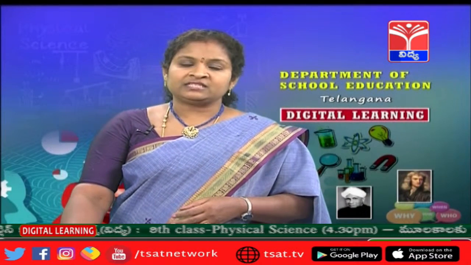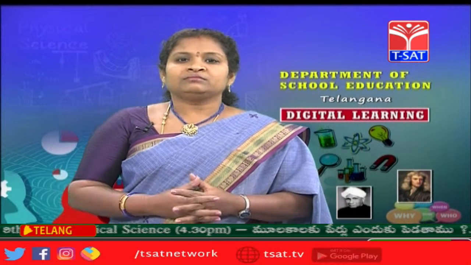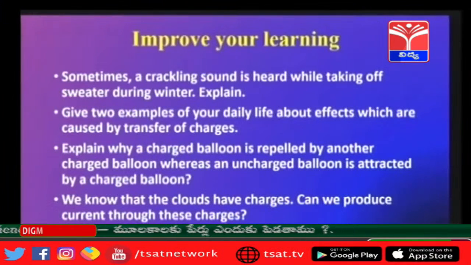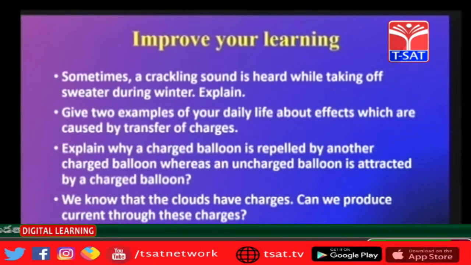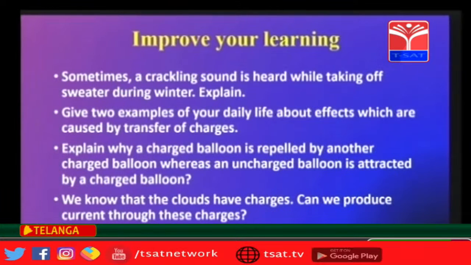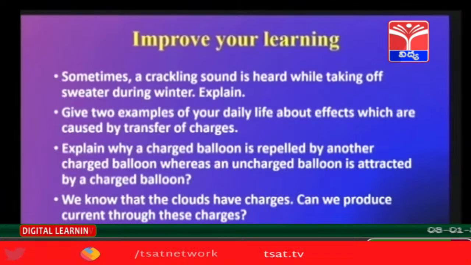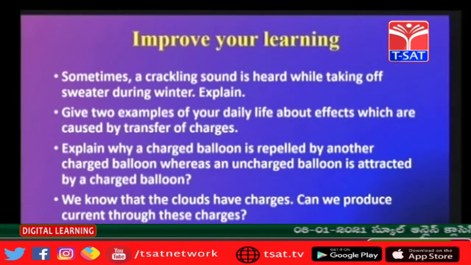Now please answer these questions, children, in Improve Your Learning. Sometimes a crackling sound is heard while taking off a sweater during winter. Explain. Give two examples from your daily life of the effects which are caused by the transfer of charges. Explain why a charge